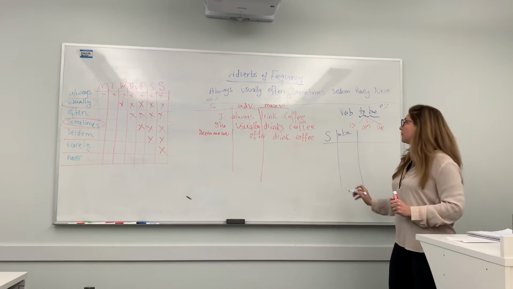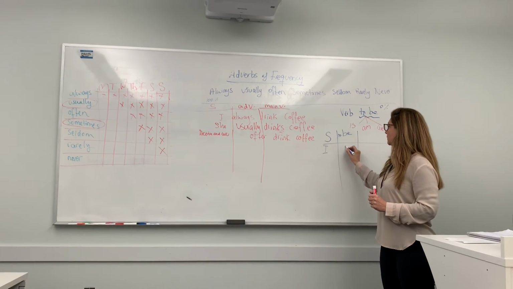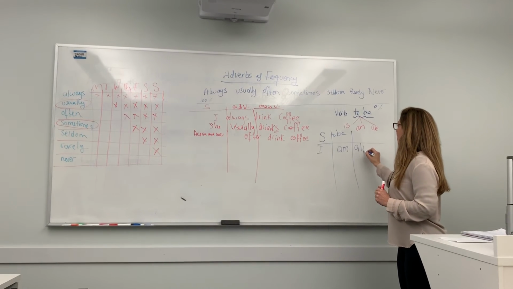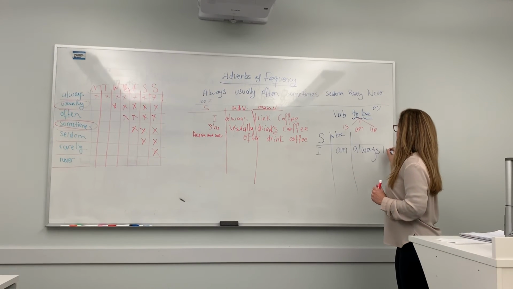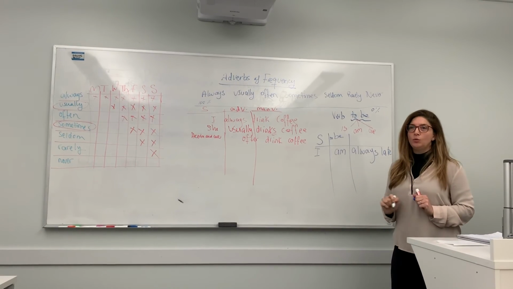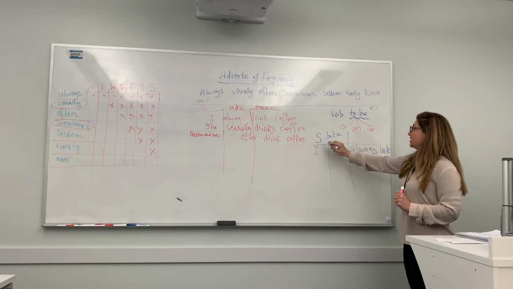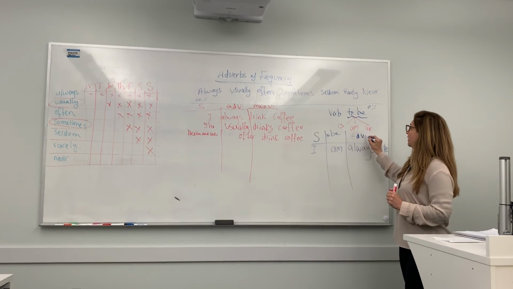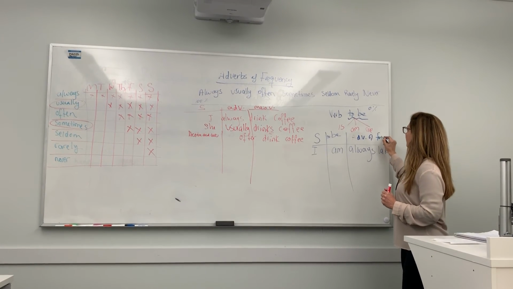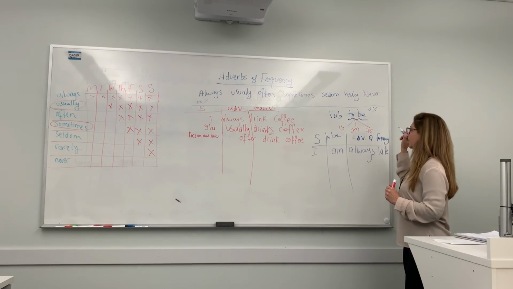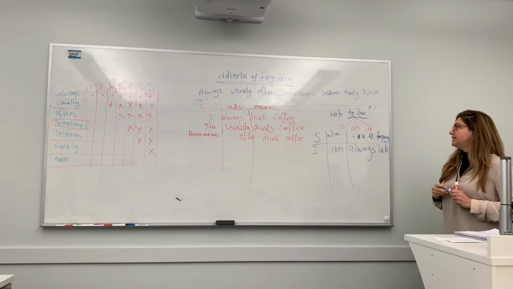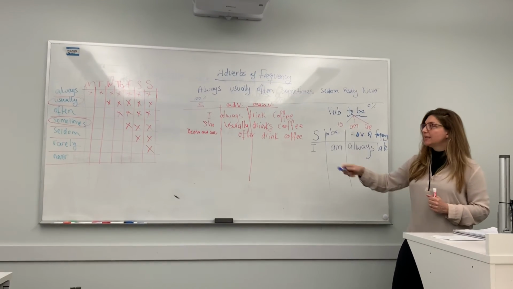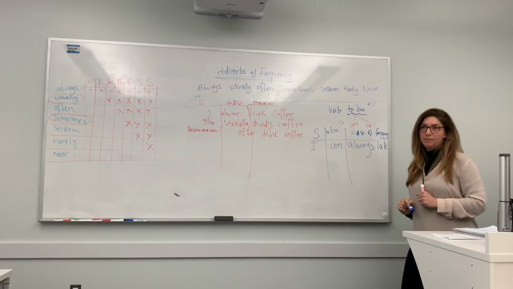For example, I am always late. Notice subject, verb to be, and adverb of frequency. Let's say she is never on time.